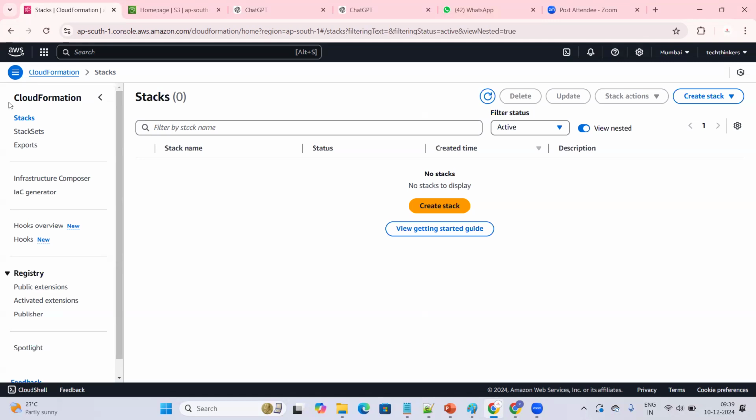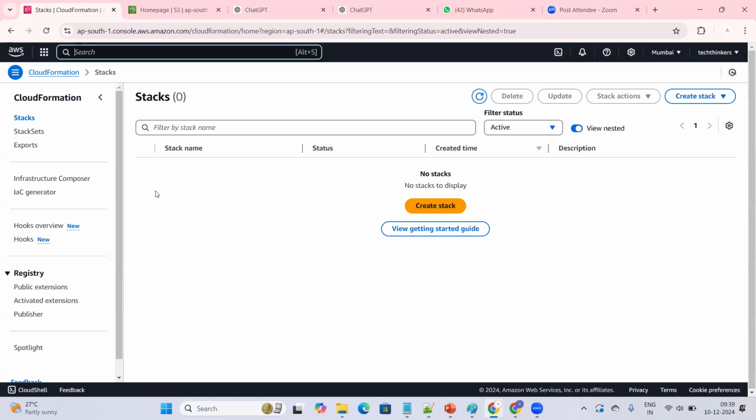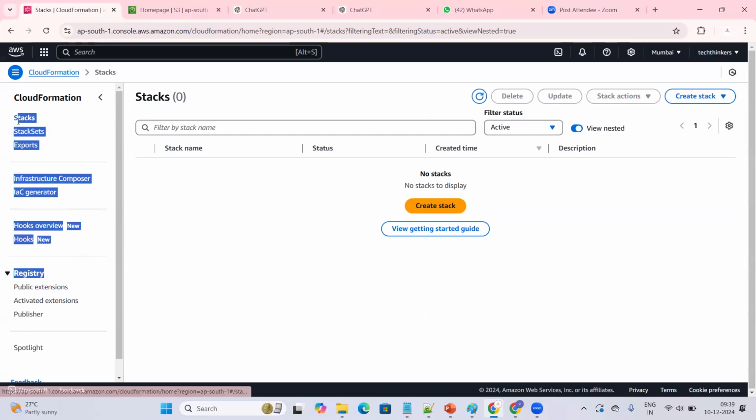And this is the dashboard of CloudFormation. You can search here with the service name CloudFormation. This is how the dashboard looks. On the left navigation, you'll have stacks, stack sets, exports, and some other options, like Infrastructure Composer. Let me go to the stacks. First of all, if you want to create any particular infrastructure, the very first thing that you need to do is create a stack.